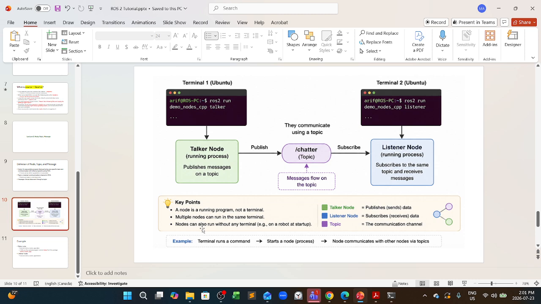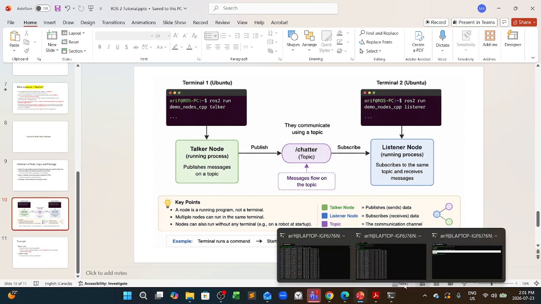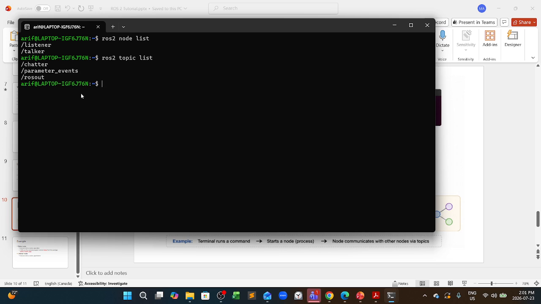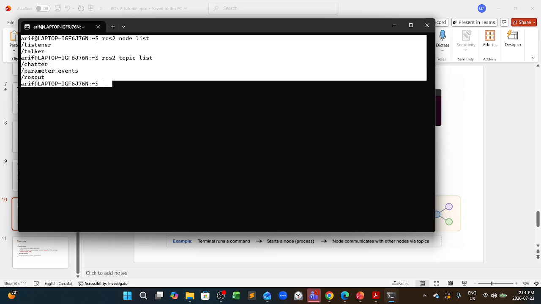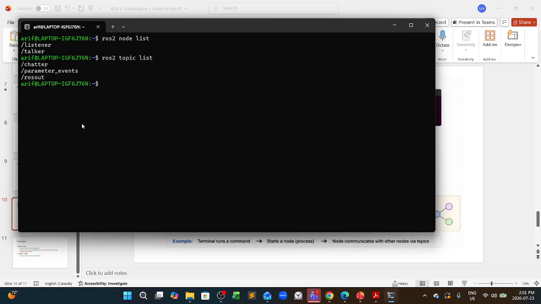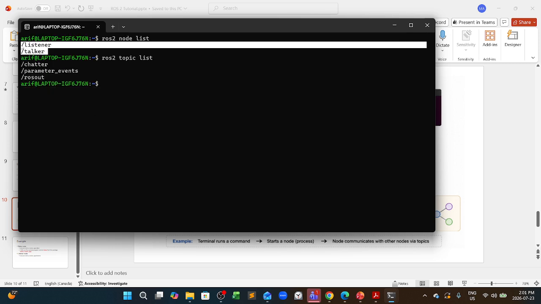And nodes can also run without any terminal. For example, the third terminal that we had has no node running, and that's why we see just two different nodes, even though we have three terminals.